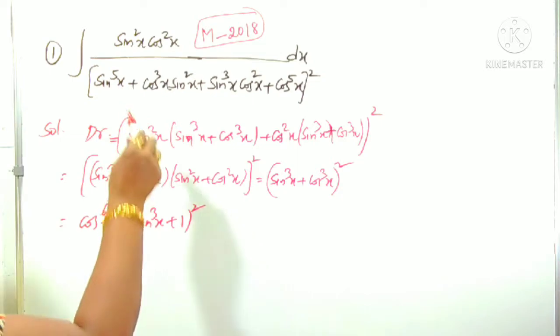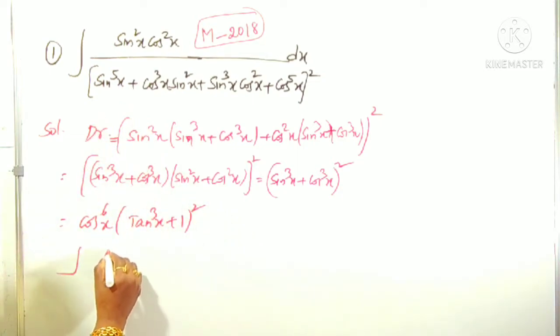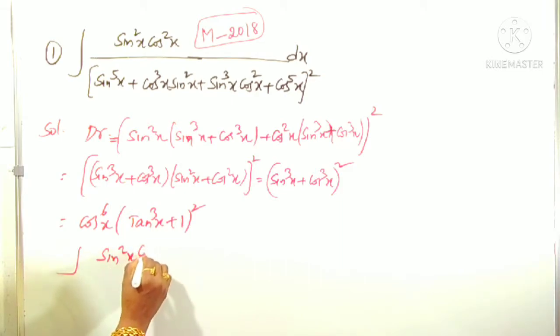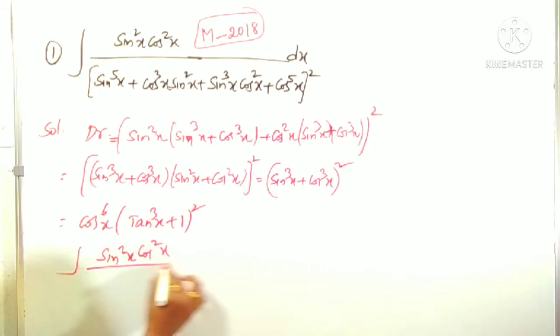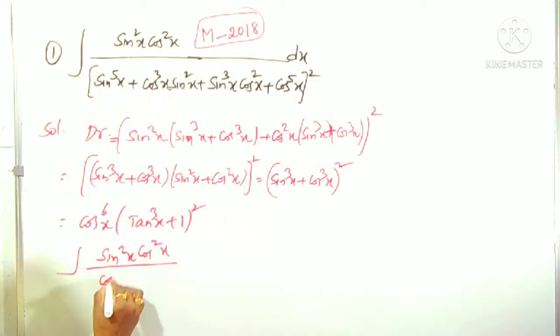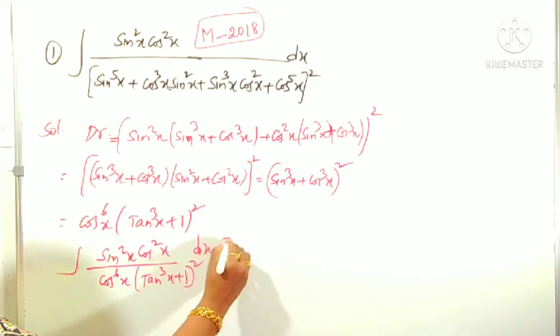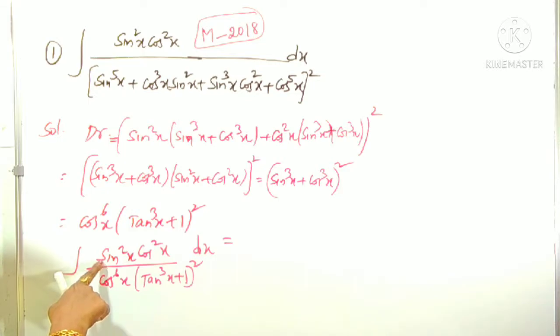In place of the denominator, I am replacing it in the integration. As it is, I am writing the integral of sin square x into cos square x by, in place of this thing, cos power 6x of (tan cube x plus 1) whole square, whole dx, is equal to, from the cos square x and cos power 6x, one cos square x gets cancelled.